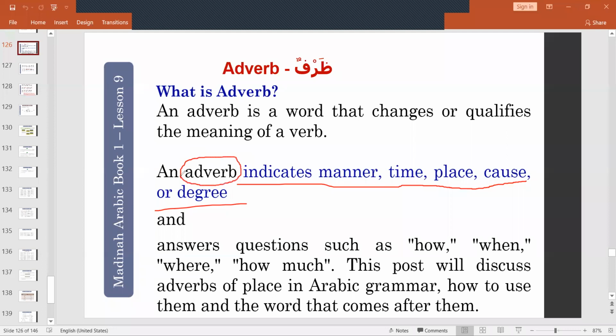In other words, it answers questions such as how, when, where, how much.